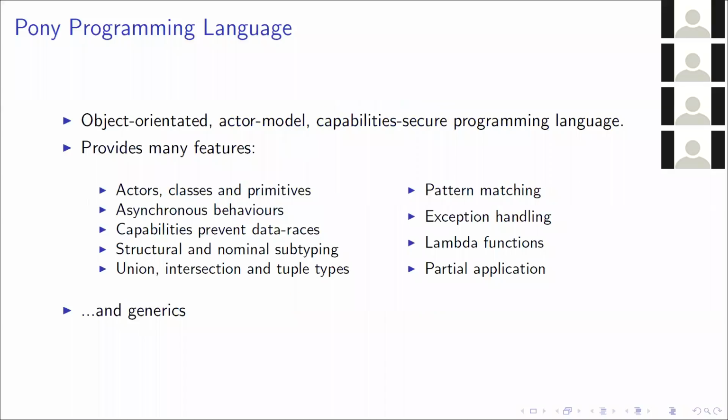So, you all know about Pony. It's an object-oriented, capability-secure programming language with loads of features such as actors, classes, and behaviors, and a really rich type system, which includes structural and nominal subtyping, union and intersection types, and tuple types, a bunch of runtime features such as pattern matching and exception handling, and most importantly for this talk, generics.